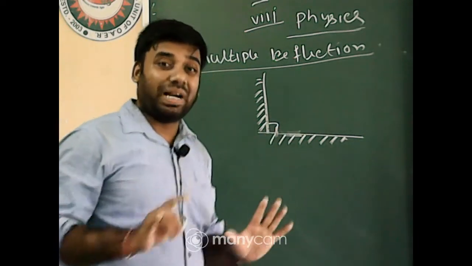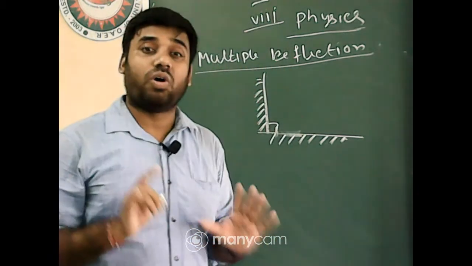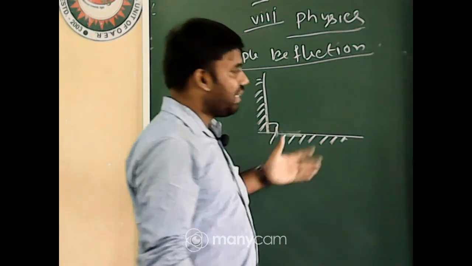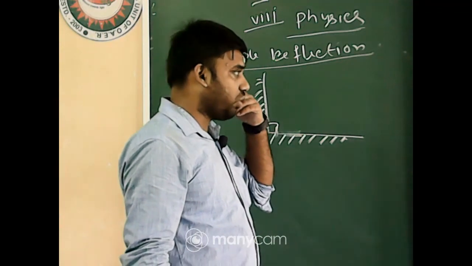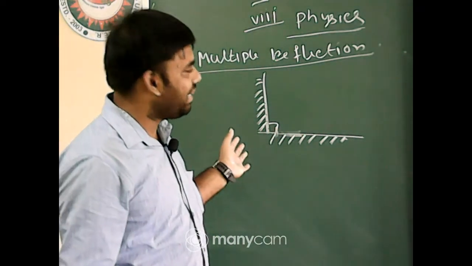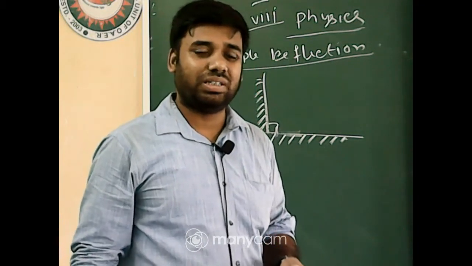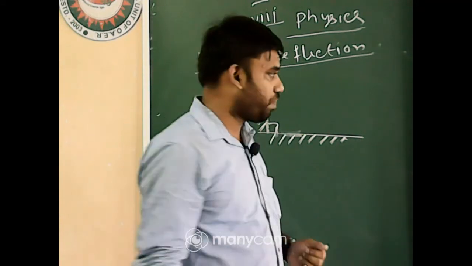Then multiple reflection can occur here, and I think it is in your book. Just watch it. If you need this, that video will be uploaded on YouTube, and at that time you will note it down. Just watch now.